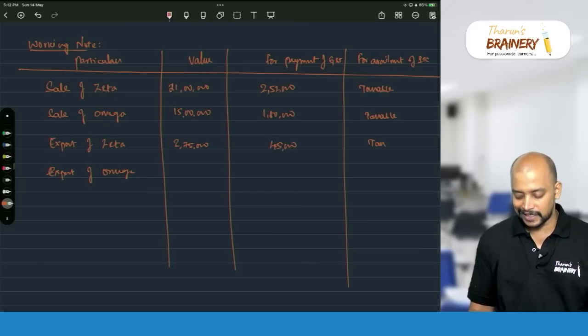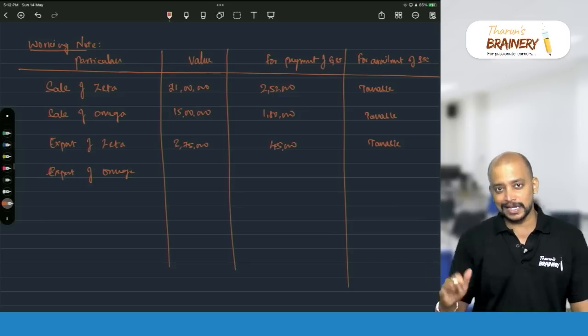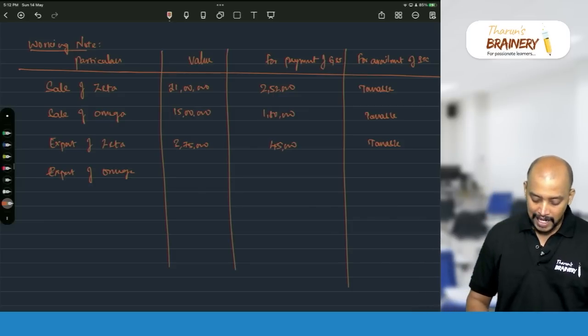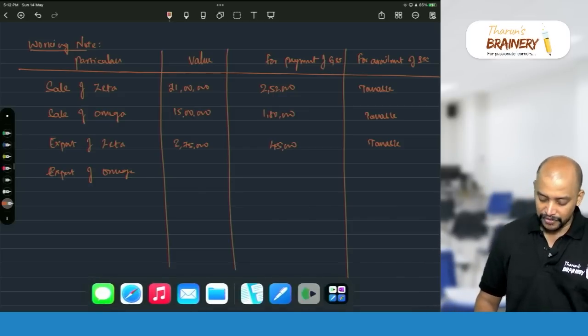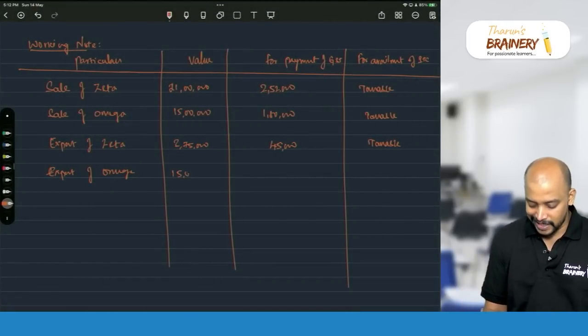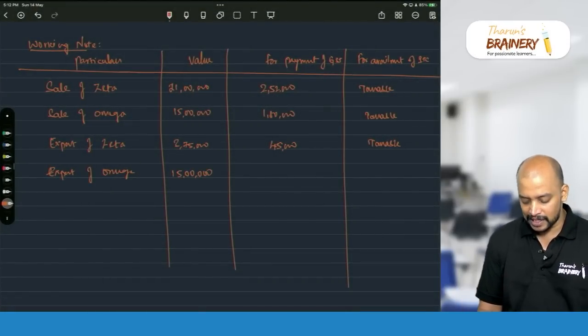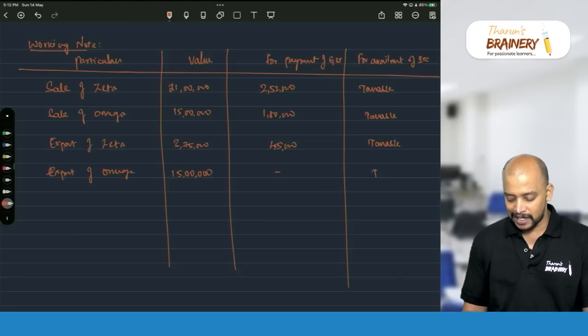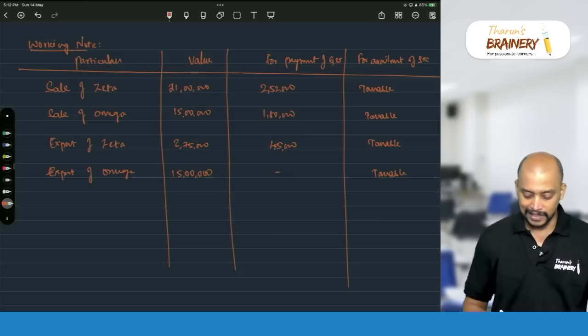Zero rated supplies are treated as taxable whether you pay IGST or you don't pay IGST. And export of Omega, that value is 15 lakhs, but that 15 lakhs is without payment of GST, no GST, but even then it will be treated as taxable for the purpose of availment of ITC.